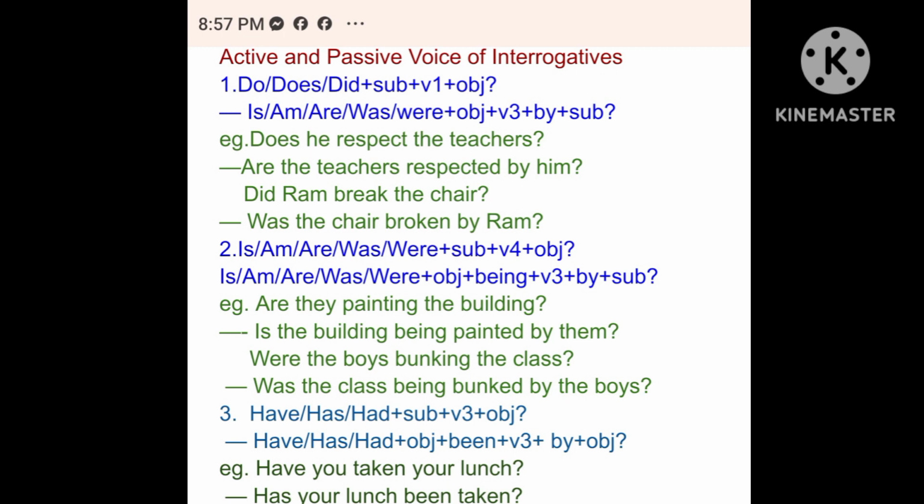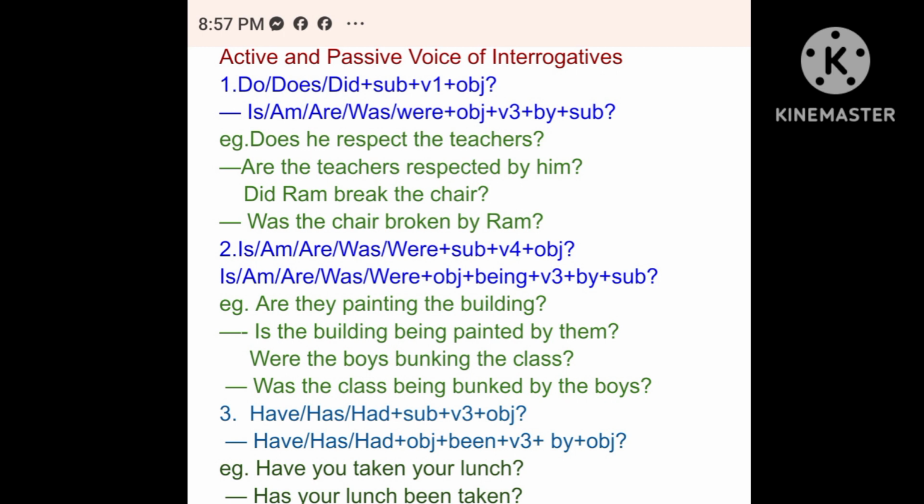bunked by the boys? Now coming to rule number 3, which is on perfect tenses. Let's see the active and passive pattern first. The active pattern is have or has or had plus subject plus verb 3 plus object and question mark.